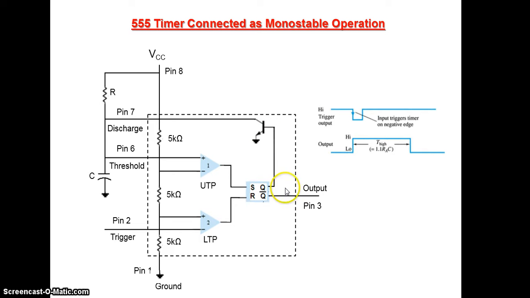This is the output. This is shown in the dashed square, that is the internal diagram of 555 timer. To that we have external components R and C. As marked in our diagram, it was shown as RA, so I am marking here also as RA. So we can explain the working better by using this internal diagram.